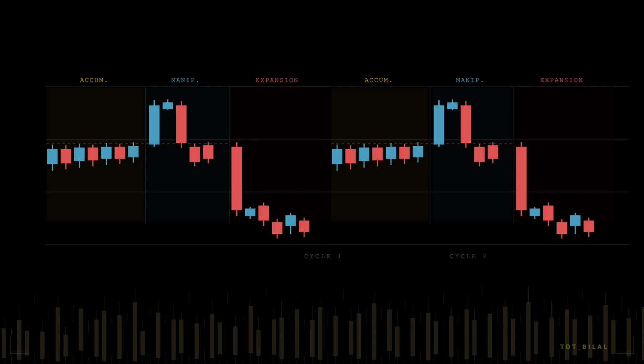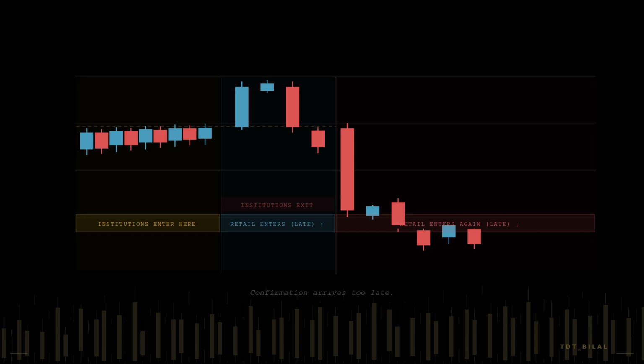is not what each phase is. It is how to recognize which phase is active while you are inside it. Not after the move completes, not in hindsight, when the chart makes the sequence obvious, but in real time, while the compression is still forming, while the manipulation candle is still building, while the transition is happening underneath price, before it becomes visible on the surface. That is what this video is about. Because knowing AMD exists does not protect you from it. Reading it in real time does.